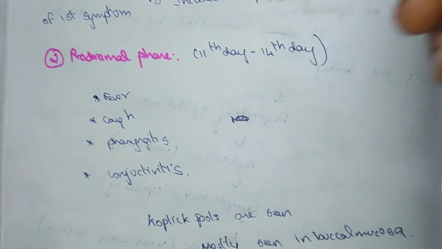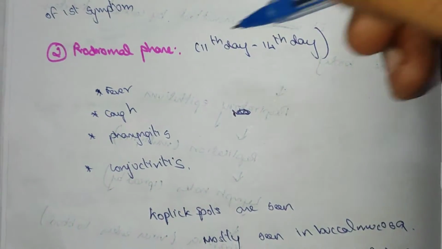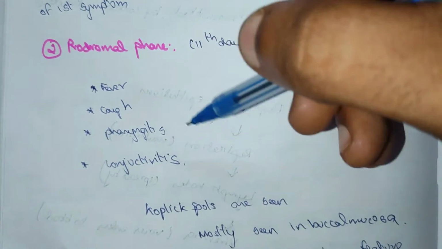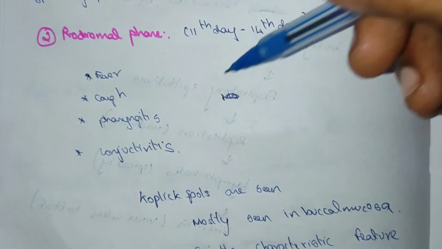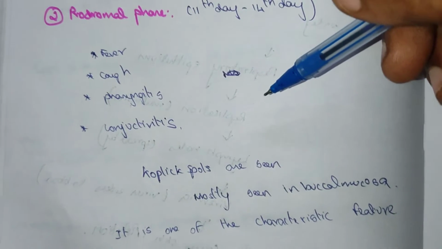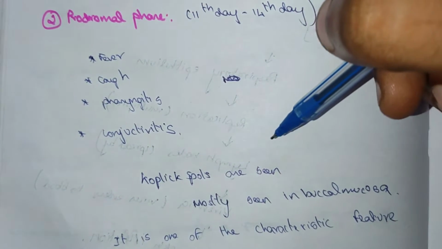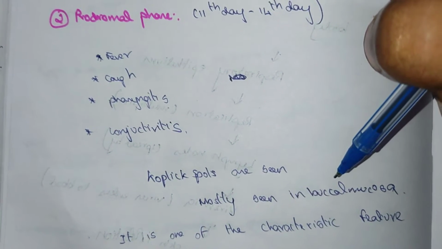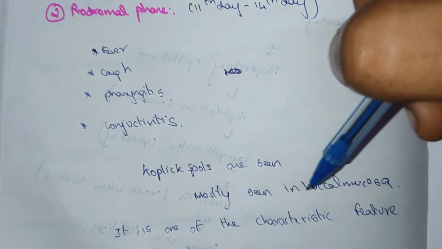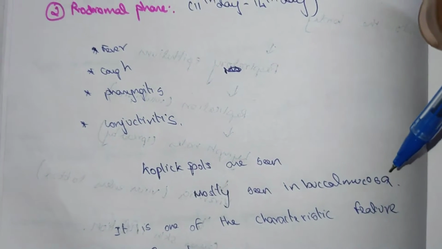Now we will see the second stage, which is the prodromal phase. Here it happens on the 11th to 14th day. Fever, cough, pharyngitis and conjunctivitis are mostly seen, and there is a characteristic feature, Koplik spots, which are mostly seen in the buccal mucosa. It is one of the characteristic features of the measles.